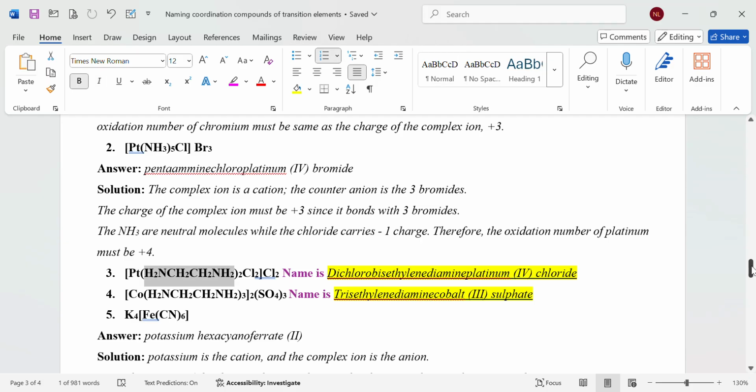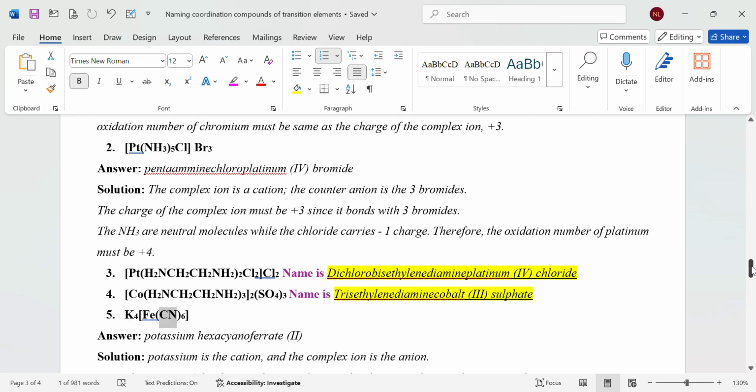[Pt(H2NCH2CH2NH2)2Cl2]Cl2, name is dichlorobis(ethylenediamine)platinum(IV) chloride. [Co(H2NCH2CH2NH2)3]2(SO4)3, name is tris(ethylenediamine)cobalt(III) sulfate.